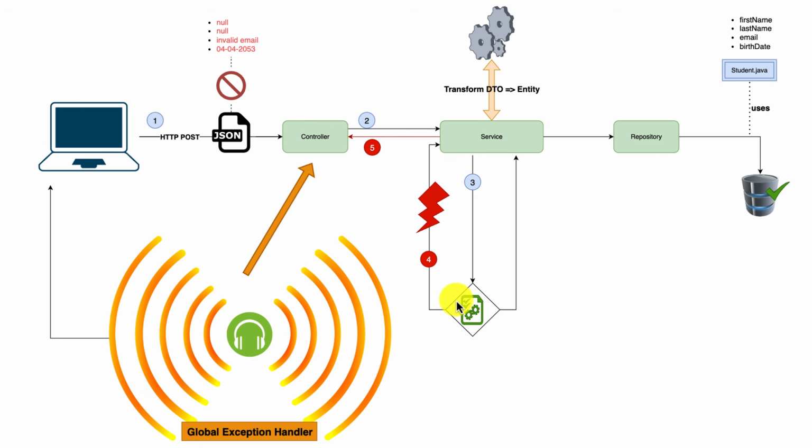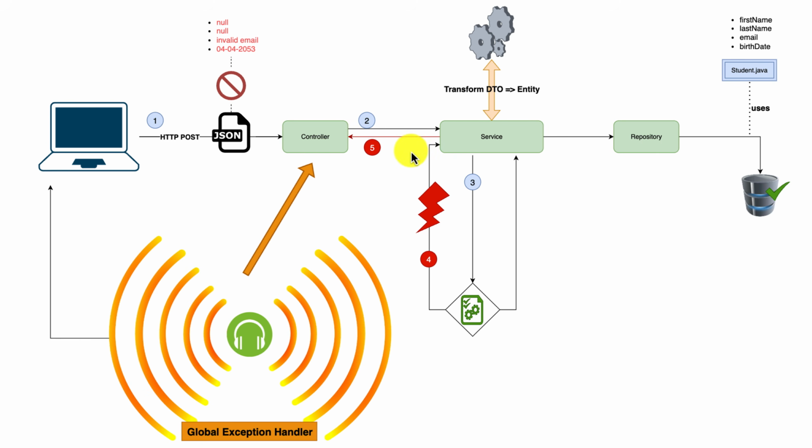So what will happen? As you know, when we throw an exception, it falls back down to the controller, or the first method that made the call. The exception will always go back to the controller level.